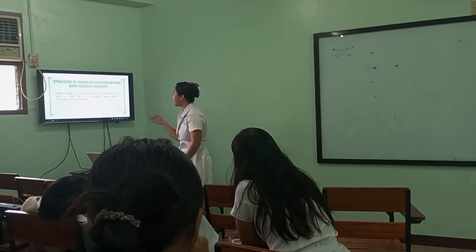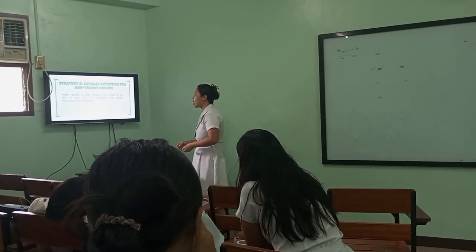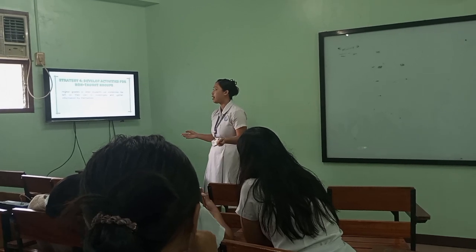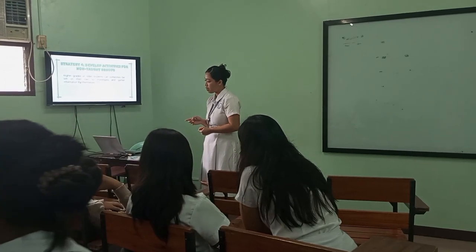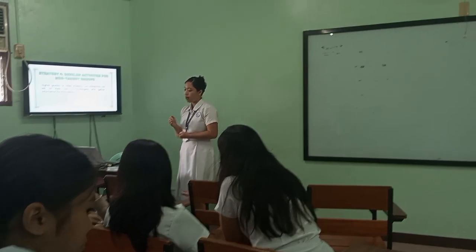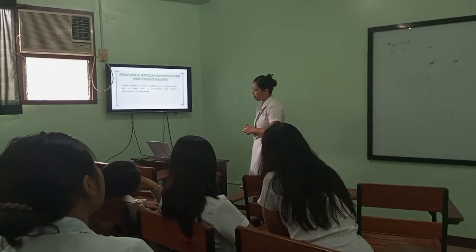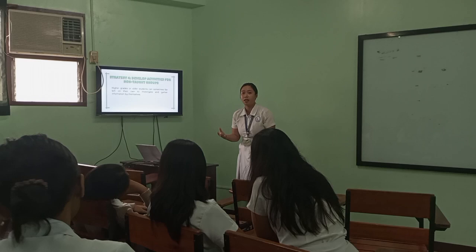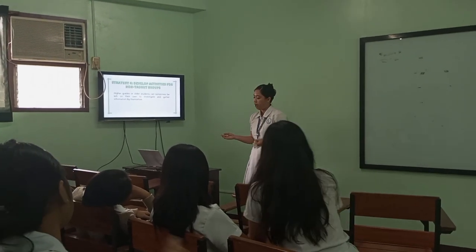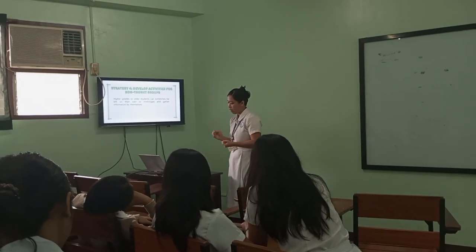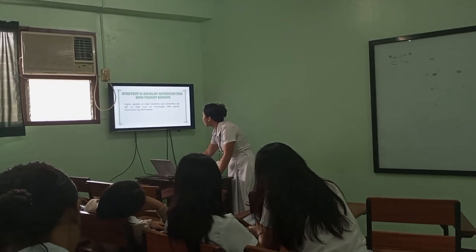The strategy 4 is develop activities for non-taught groups. Higher grades or older students can sometimes be left on their own to investigate and gather information by themselves. So the word non-taught groups are groups of learners who are not formally taught or educated in a traditional classroom setting, but they are still learning, but they still practice or observe. And these are the examples of the non-taught groups activities.